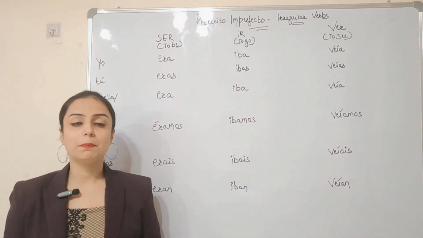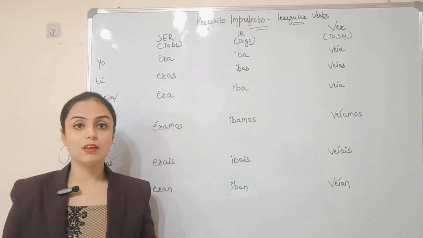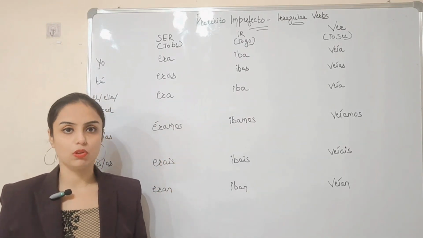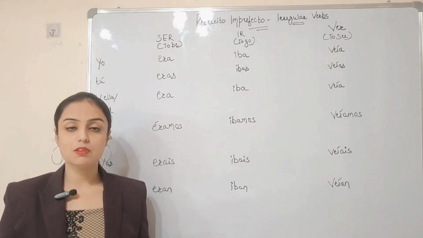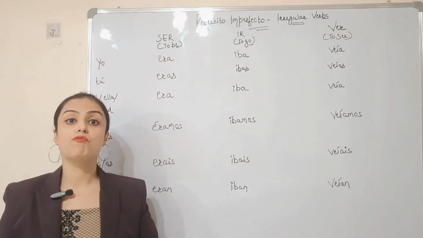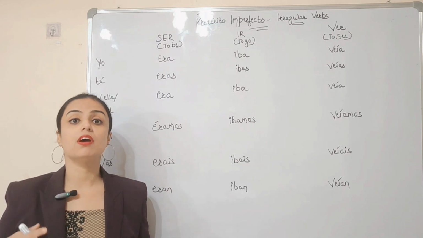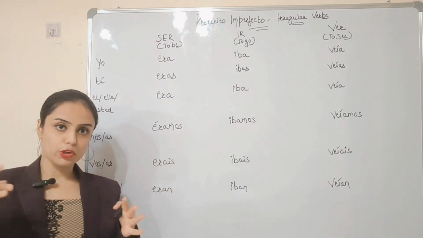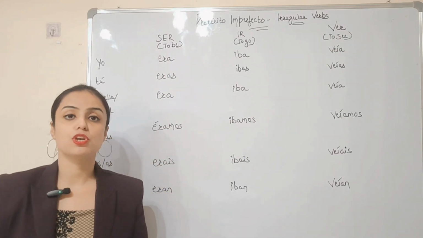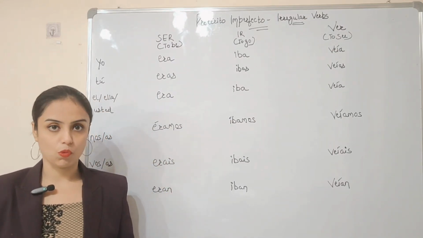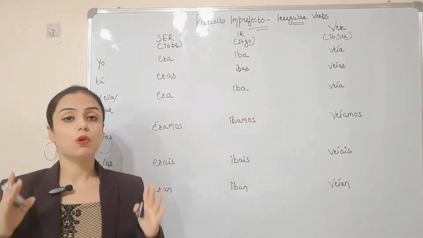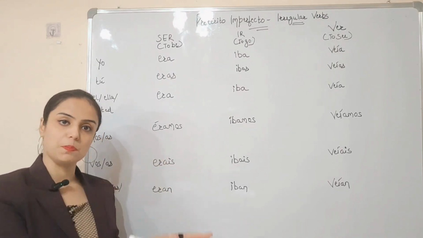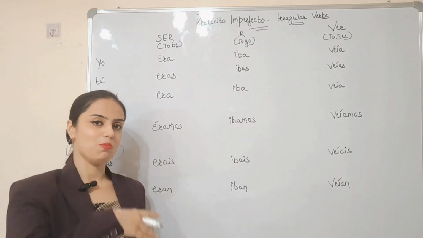So, if you have watched my previous video, then I have explained the concept of Pretérito Imperfecto in Spanish along with the concept of regular verbs. I have given some examples as well so that you can gauge the understanding of what is Pretérito Imperfecto in Spanish and what the regular verbs are, how we conjugate them, right? So this session is in continuation to that session. In today's session, I will be covering the concept of irregular verbs. If you have not watched that session, I request you to watch it. Otherwise, it will be difficult to understand the concept of this particular session. ¿Vale? Así que, vamos a empezar.